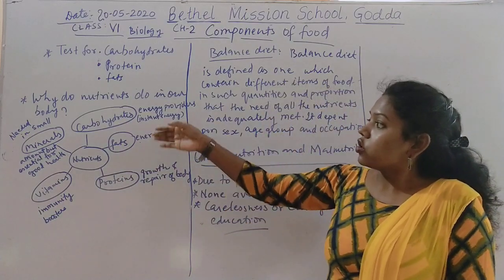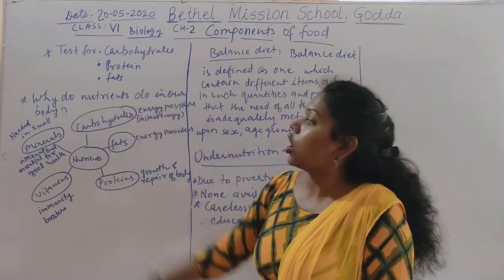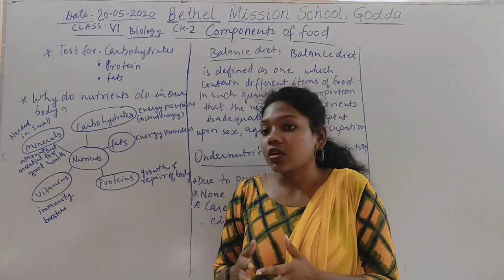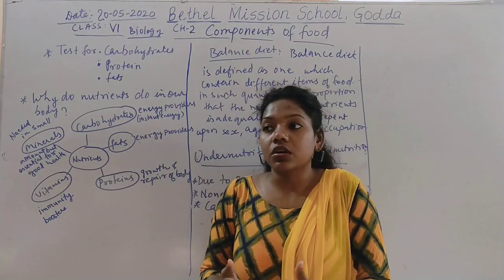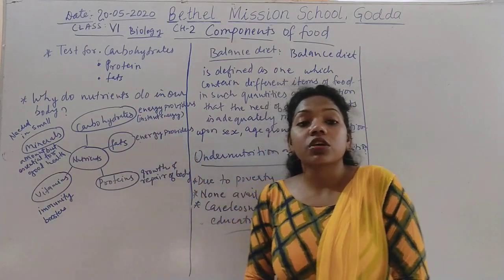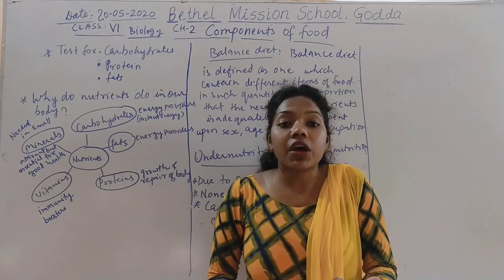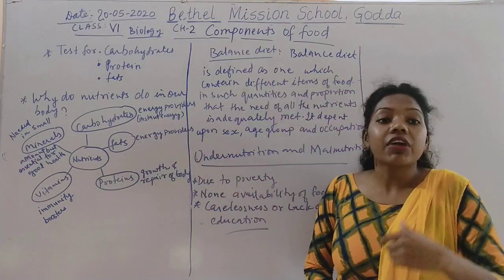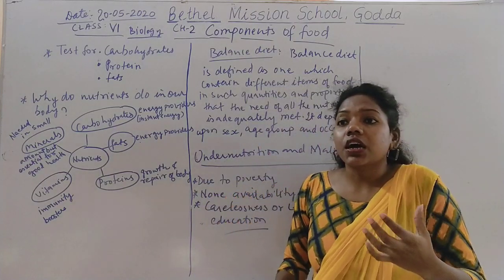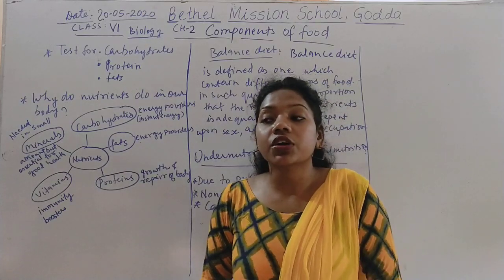Okay, so today we are going to discuss what nutrients do in our body. There are different things that the major components do in our body. For example, carbohydrates. As we know, carbohydrate is one of the energy providers. How does it provide? Carbohydrates give instant energy. Within a short time, it gives us energy whenever we need it.